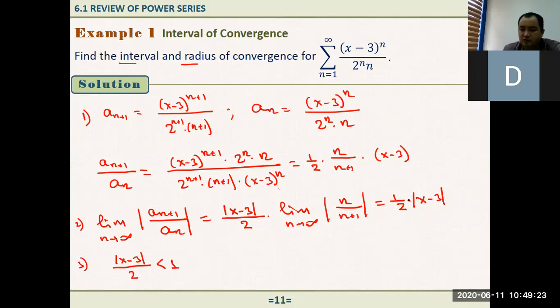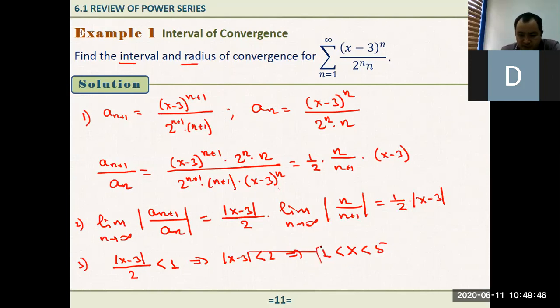Otherwise, it is not convergent, it's divergent, right? So here, if we just solve this, we have the absolute value of x minus 3 less than 2. From here we have x less than, add 3, 5, right? And negative 2 add 3 is 1, right?